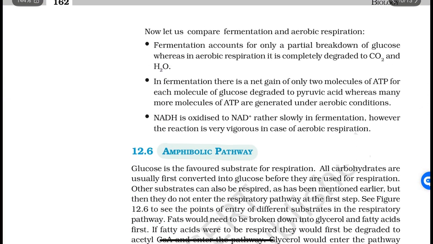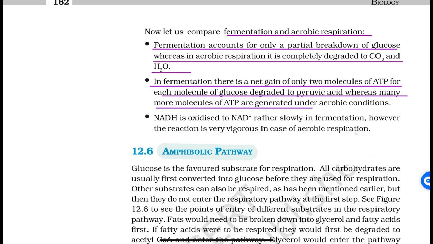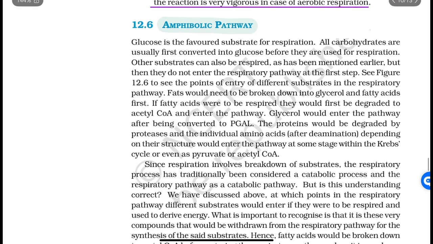Now let us compare fermentation and aerobic respiration. Fermentation accounts for only a partial breakdown of glucose, whereas in aerobic respiration it is completely degraded to CO2 and H2O. In fermentation, there is a net gain of only 2 molecules of ATP for each molecule of glucose degraded to pyruvic acid, whereas many more molecules of ATP are generated under aerobic conditions. NADH is oxidized to NAD plus rather slowly in fermentation. However, the reaction is very vigorous in the case of aerobic respiration.